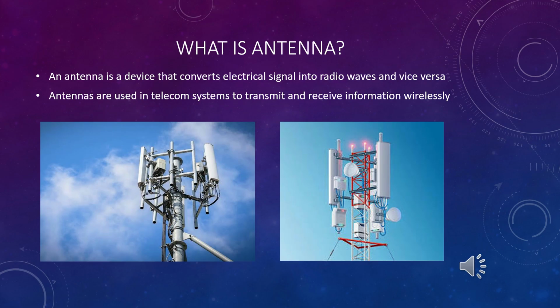What is an antenna? An antenna is a device that converts electrical signal into radio waves and vice versa. Antennas are used in telecom systems to transmit and receive information wirelessly.